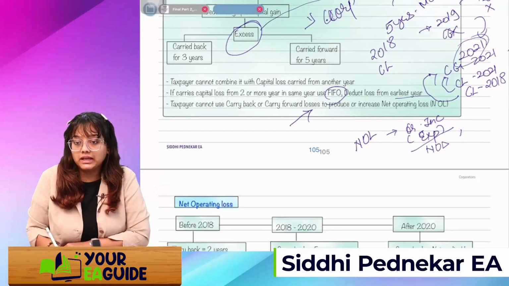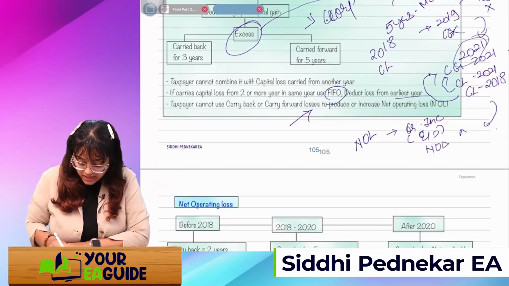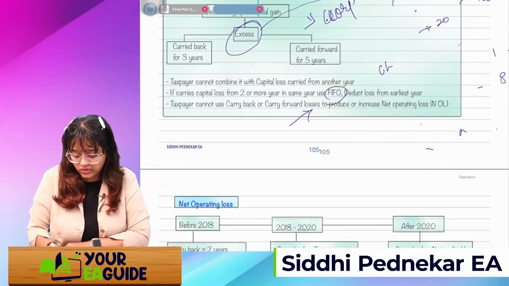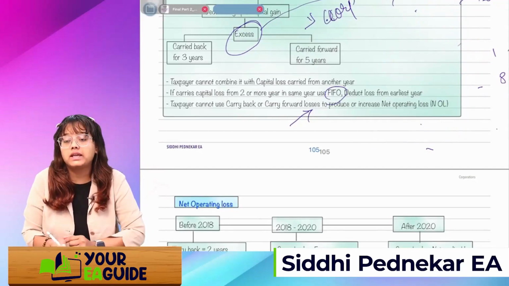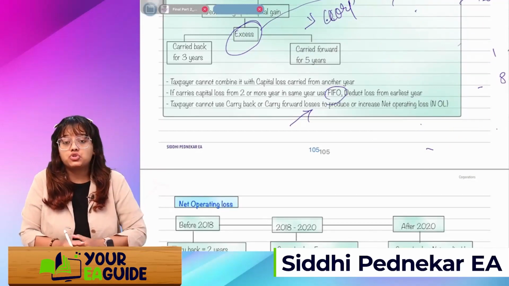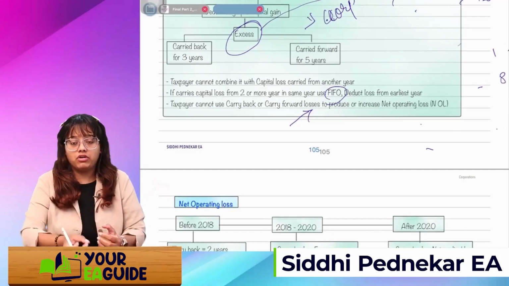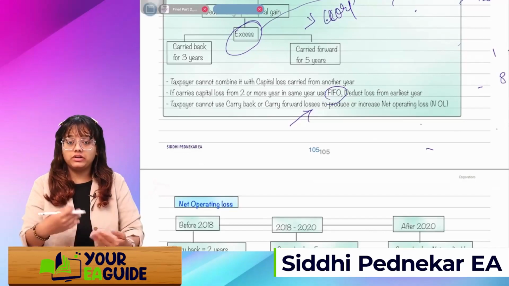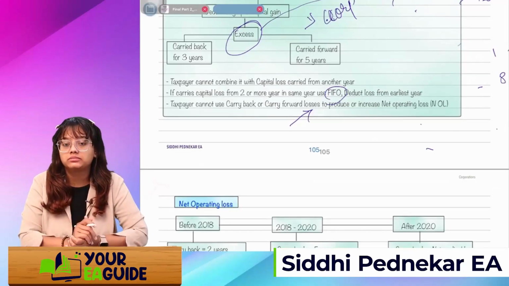To increase this net operating loss, you cannot take capital loss into account. Means in simple language, in the year in which there is a NOL, you cannot take capital loss in that year. It has to be mandatorily carried forward to the next 5 years, and it will be set off in upcoming years when there is a gain.